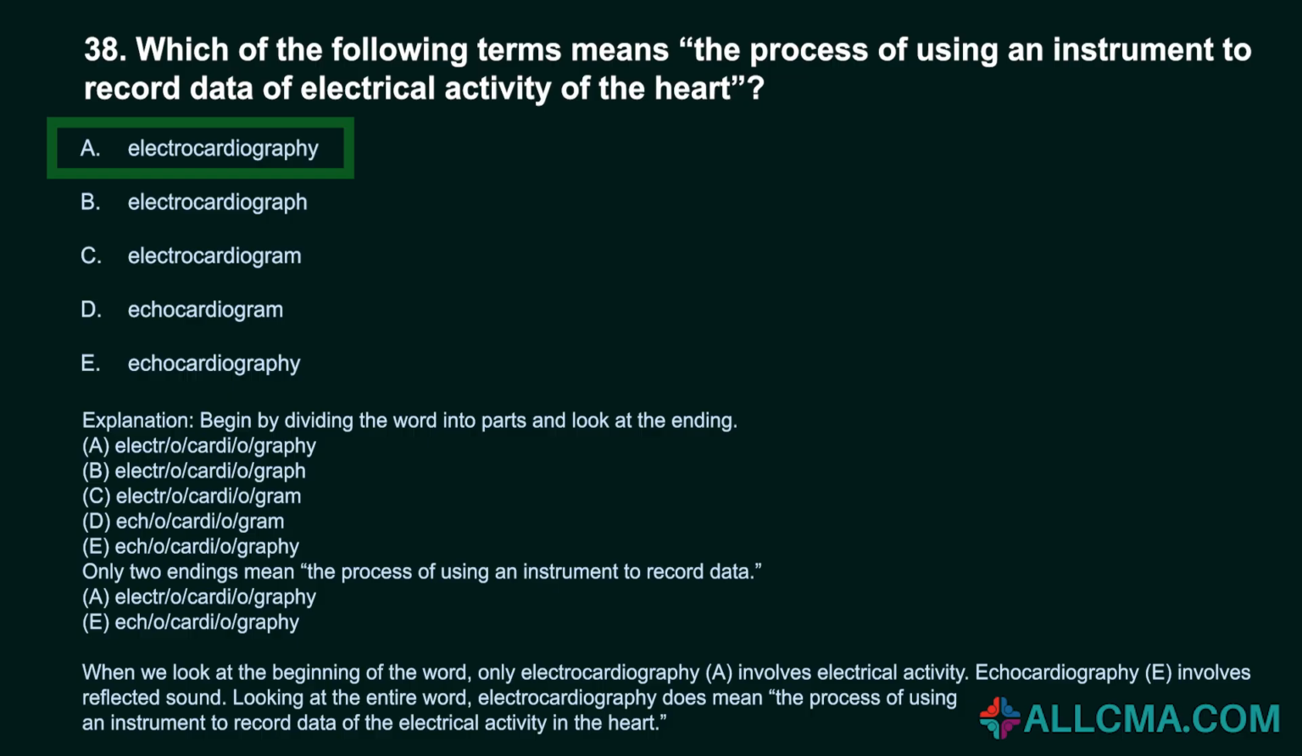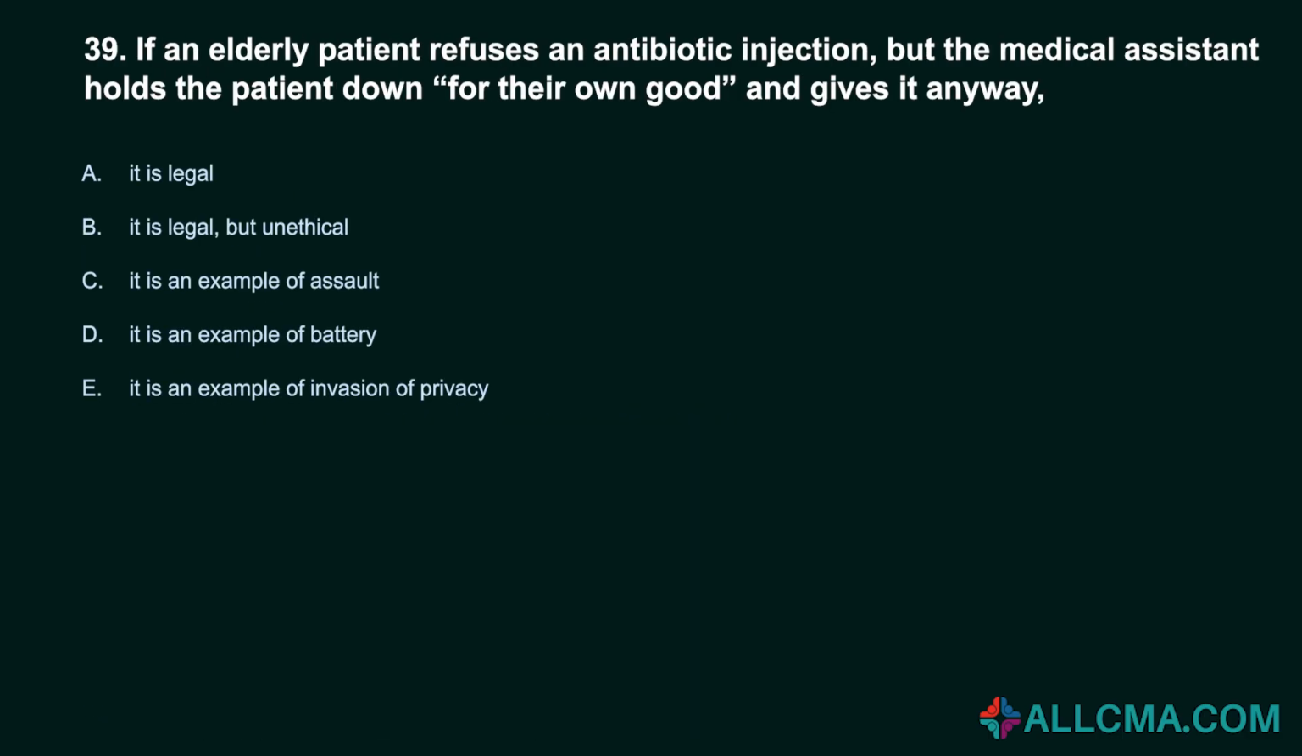A. Electro/o/cardi/o/graphy. E. Echo/cardi/o/graphy. When we look at the beginning of the word, only electrocardiography, A, involves electrical activity. Echocardiography, E, involves reflected sound. Looking at the entire word, electrocardiography does mean the process of using an instrument to record data of the electrical activity in the heart.